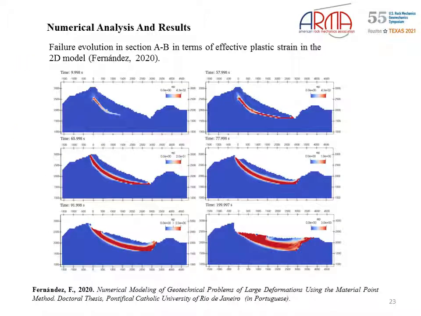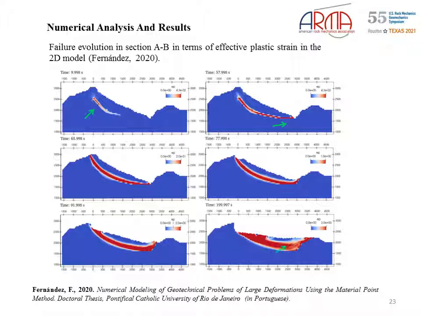This figure shows the failure evolution in section AB in terms of effective plastic strain in the 2D model. An initial plastification zone is observed near the contact with the bedrock. After the earthquake releases its maximum energy, this initial zone extends to the foot of the slope, from which the failed mass slides and collapses.